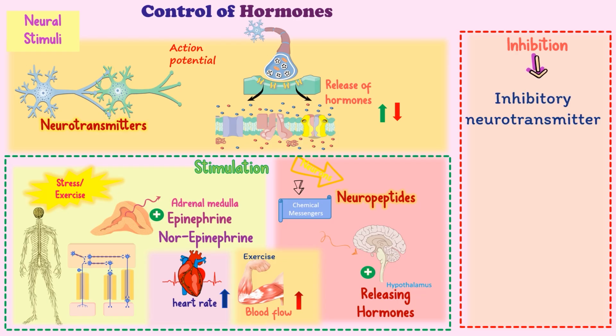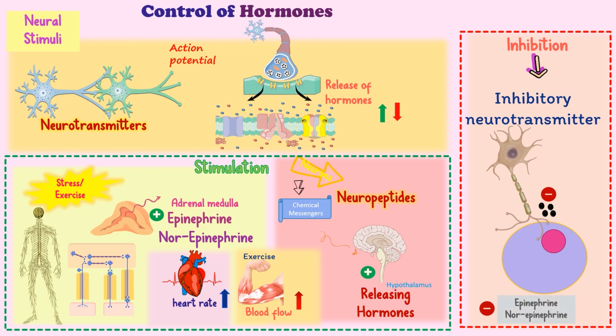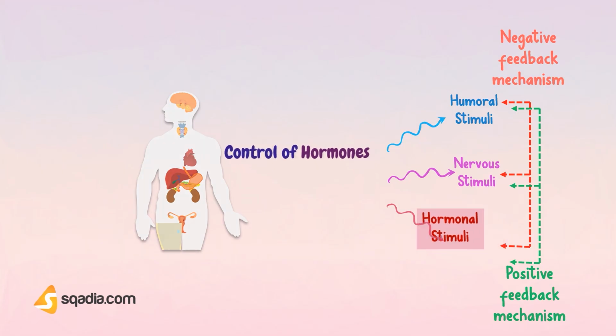Now, inhibition of hormone release by neural stimuli. Neurons also inhibit target cells. If the neurotransmitter is inhibitory, the target endocrine gland does not secrete its hormone. For example, when the stimulus is no longer present, the neural stimulation declines and the secretion of epinephrine and norepinephrine decreases.